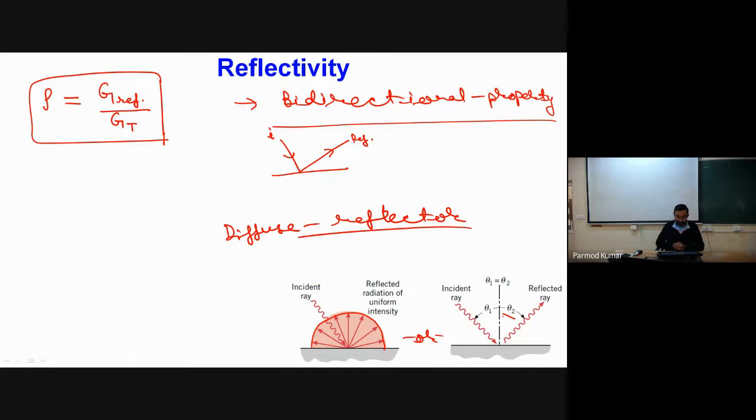For the majority of our considerations, we will assume the intensity of incident and reflected ray is equal and our surface is a diffuse reflector, because if we incorporate the bidirectional property of the reflectivity, then our analysis becomes very, very complex.